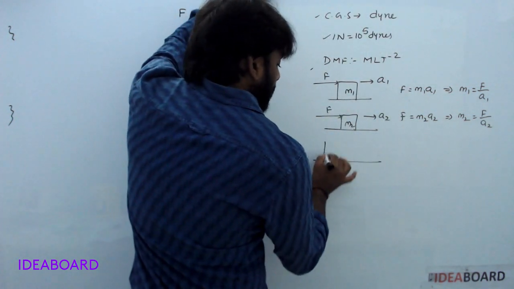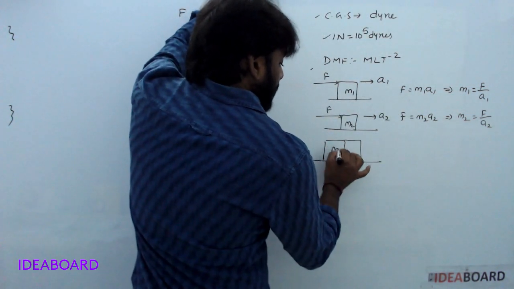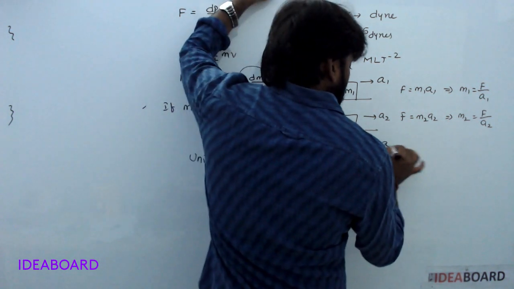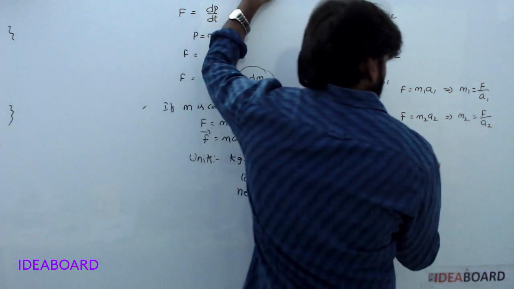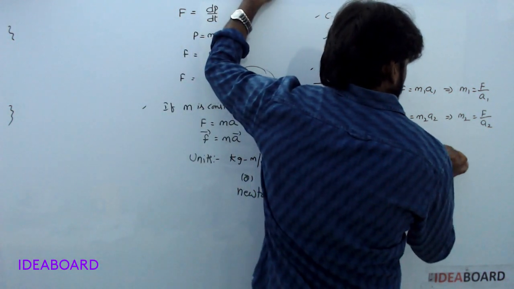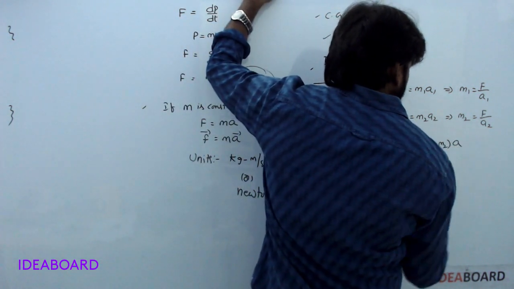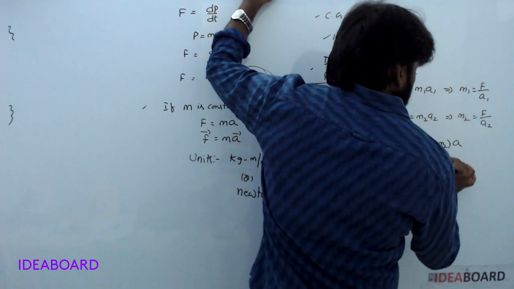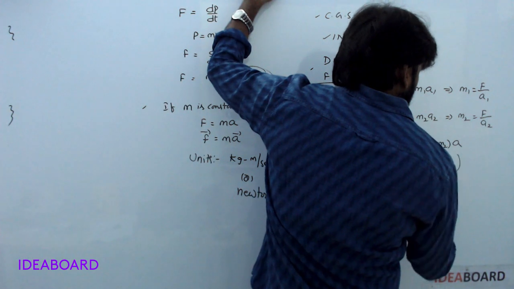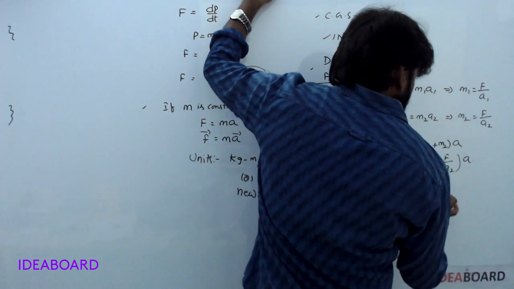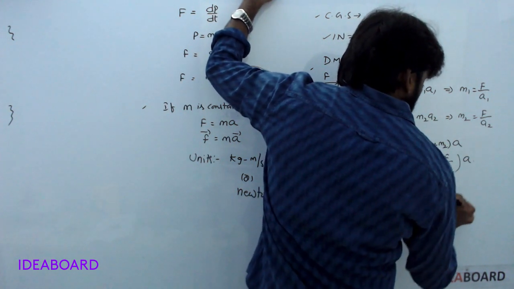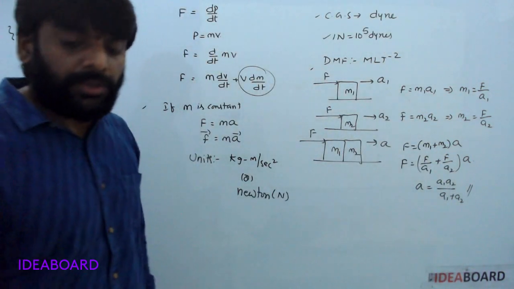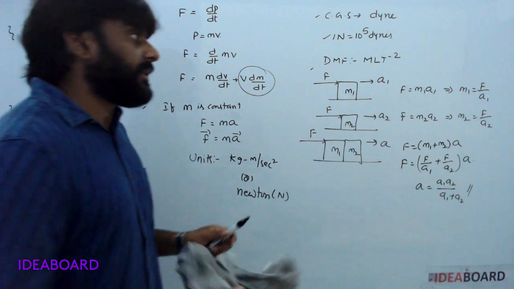If the two bodies are joined, m1 plus m2, with applied force F, it moves with acceleration a. In this case F is equal to m1 plus m2 into a, that is F by a1 plus F by a2, into a. On simplification, a is equal to a1 a2 by a1 plus a2. Understood?